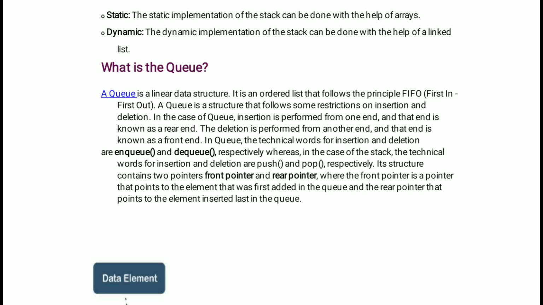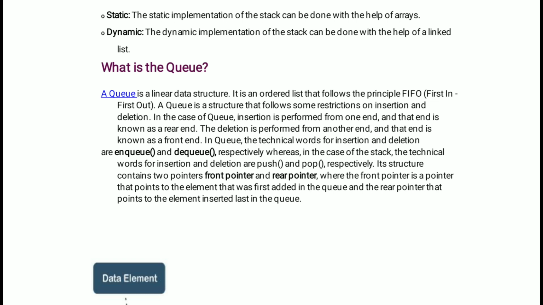Here two ways are there. Please observe the difference. Inserting the elements at one end is called the rear end, and deleting the elements at the other end is called the front end. While in the stack we are using push and pop operations, in the queue we are using NQ and DQ operations.